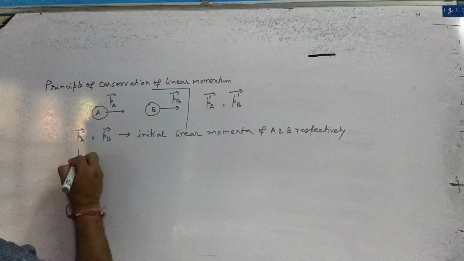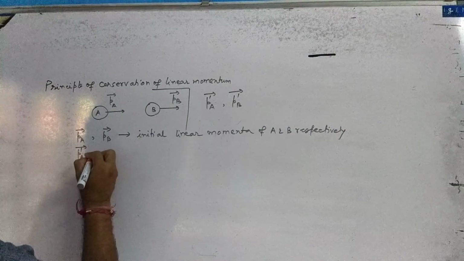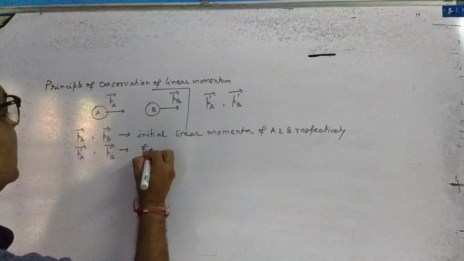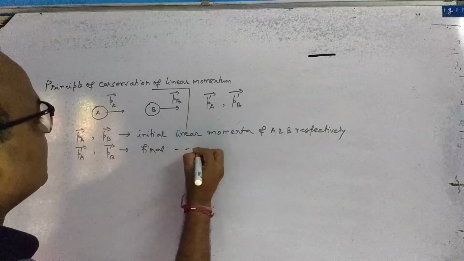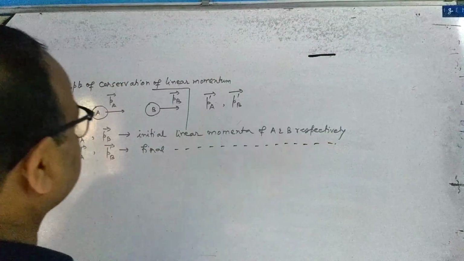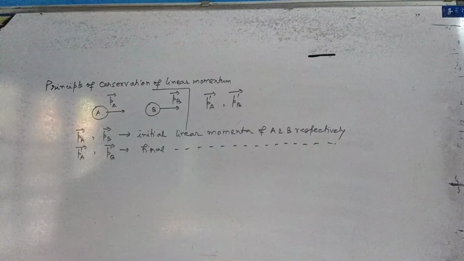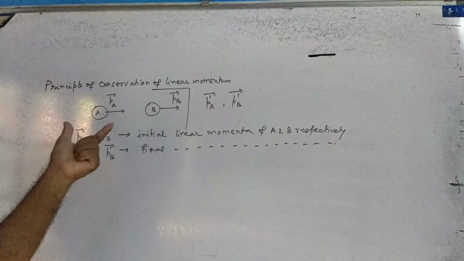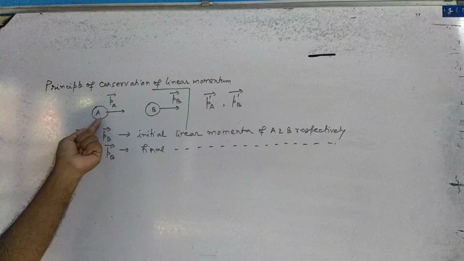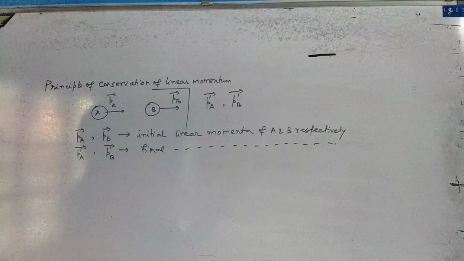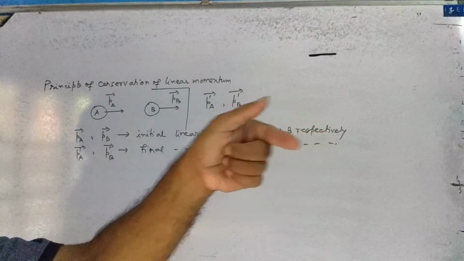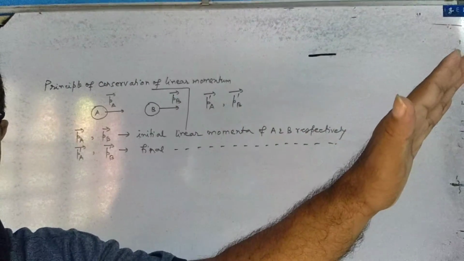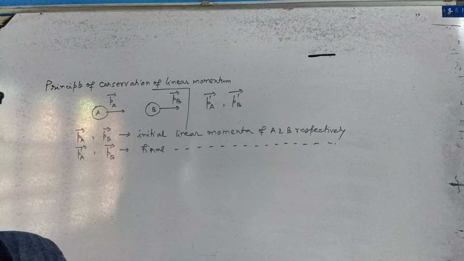Now, PA dash vector and PB dash vector are the final linear momenta of the bodies. But before that, I just tell you, these two bodies are moving along the same direction. Suppose the velocity of A is greater than that of B, then what happens? Collision takes place. A goes and collides with B. After collision, obviously it's a mutual interaction.